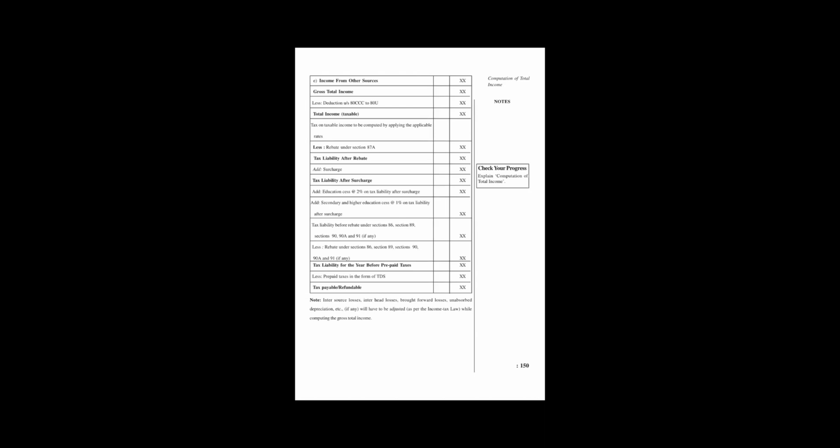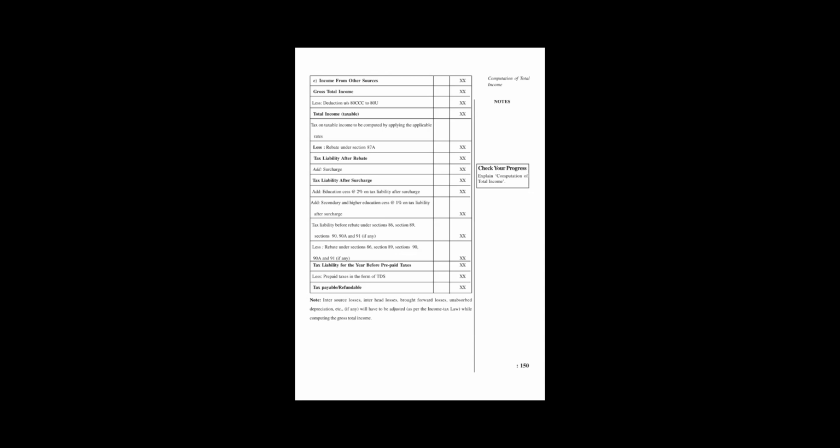Secondary and higher education cess is 1% on tax liability, which is also in the final column. Then the tax liability before the rebate under section 86, section 89, section 90, 90A and 91, if any. After that, we less all such sections, and we get the tax liability before prepaid taxes.